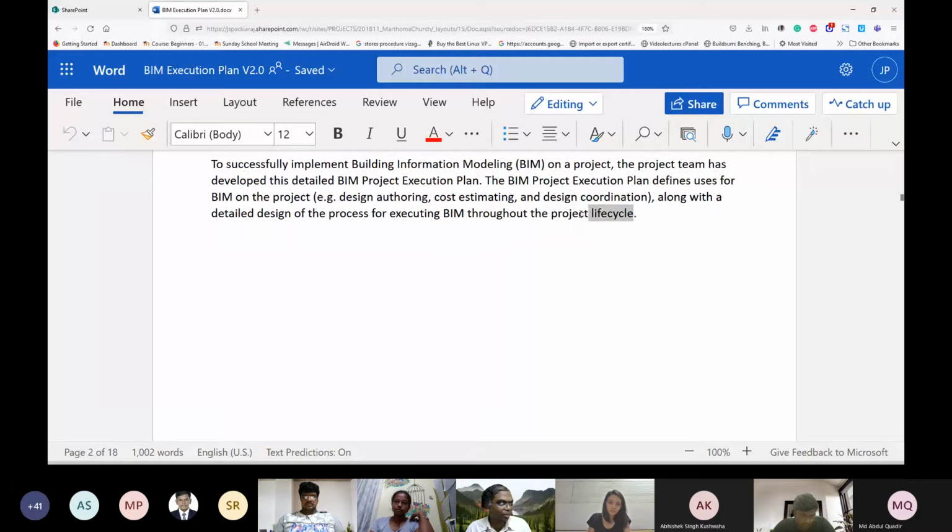There is something called the project life cycle. What is this project life cycle? Suppose you take a project, you'll find that there is a construction manager, an architect, and after that some project management consultant. You've got structural engineers, geotechnical engineers, the project managers themselves, and so many other people who come in.